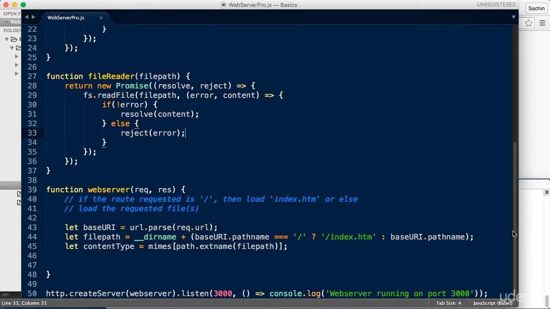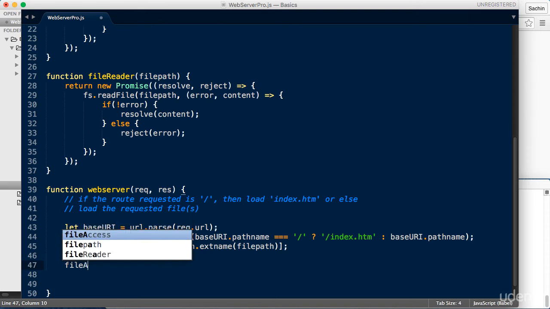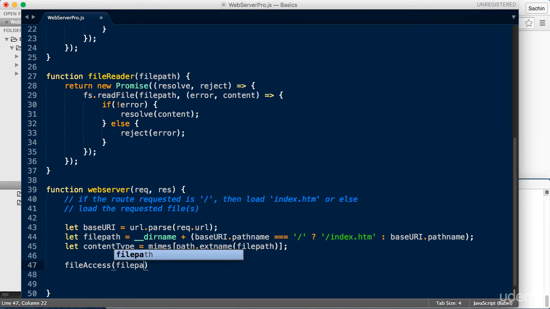So now we've got our two functions, fs.access and fs.readFile, but this time they return promises. So let's chain them together and make them work. In the web server function now, begin by invoking the fileAccess method and pass in the file path. This essentially returns a promise which is fulfilled if fs.access is able to access the file. We will then chain in a then method, which is a promise construct, and it essentially means that if the previous promise is resolved, then invoke the function inside the then method. So here we'll simply point to the fileReader function.